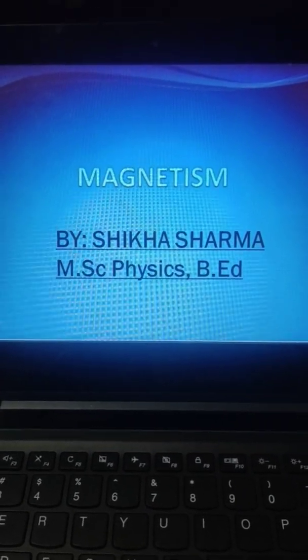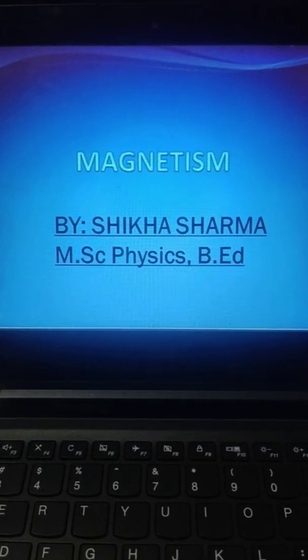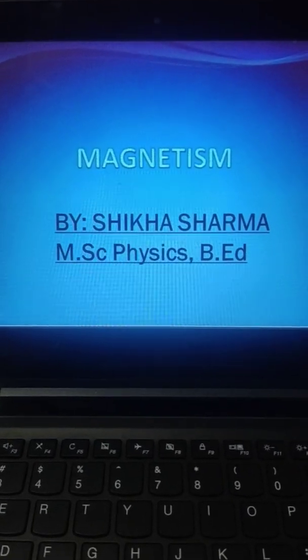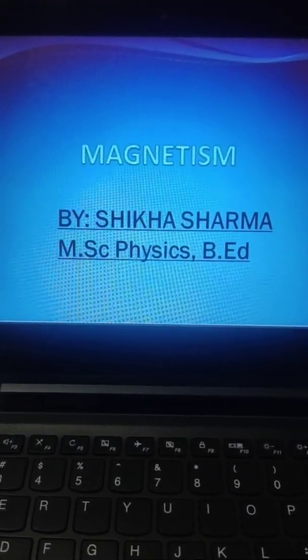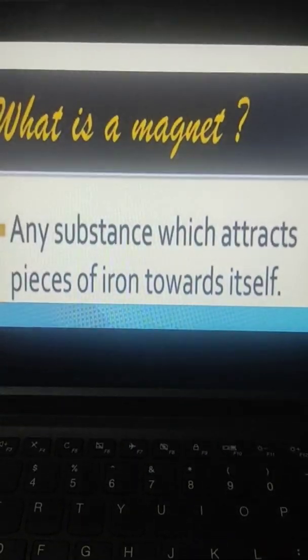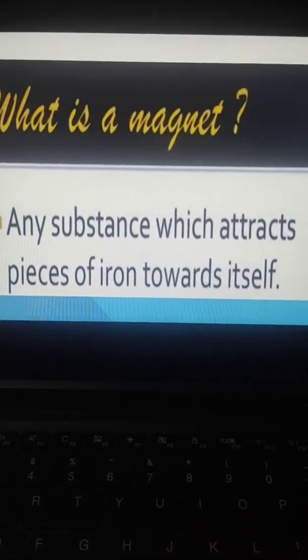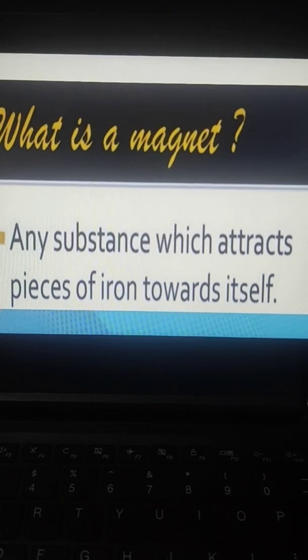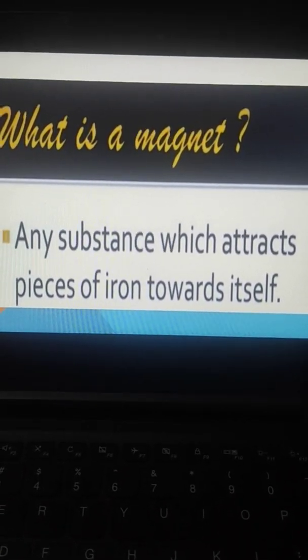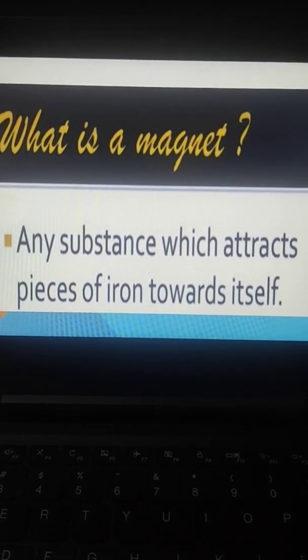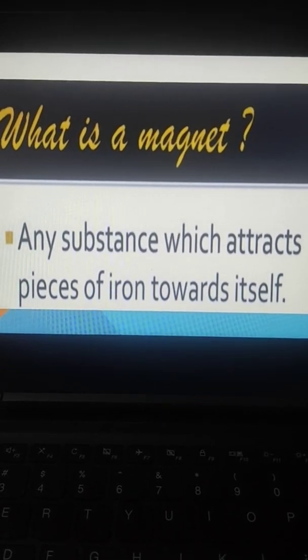Today we are going to start your chapter 6, that is magnetism. So beta, in magnetism we will do first of all what is a magnet. So a magnet is any substance which attracts pieces of iron towards itself.